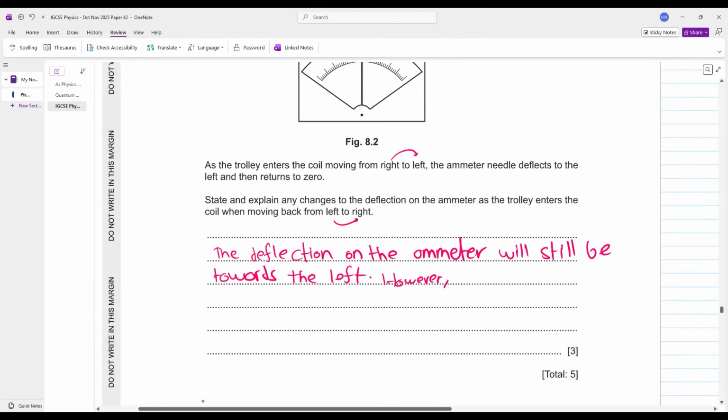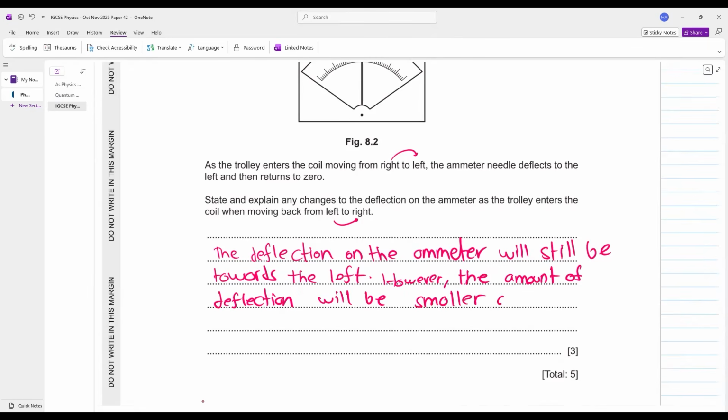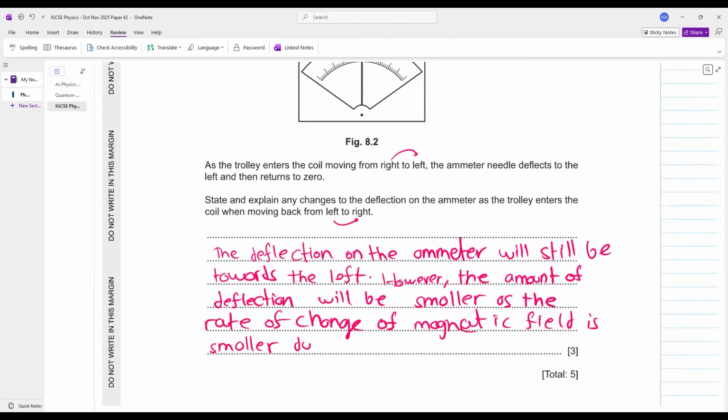However, the amount of deflection will be smaller as the rate of change of magnetic field is smaller due to lower speed.